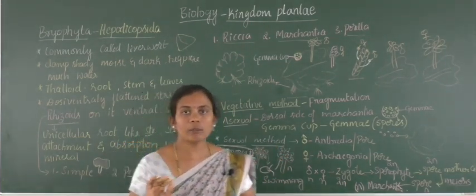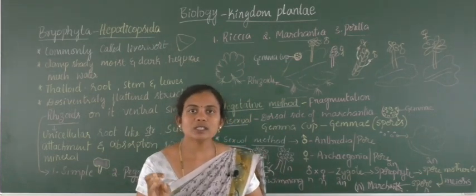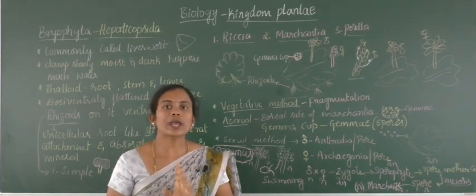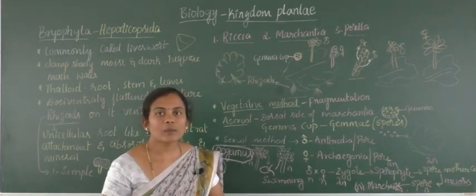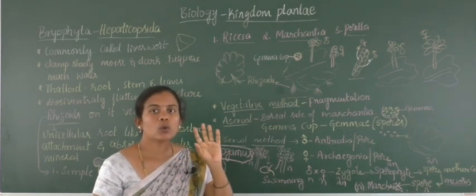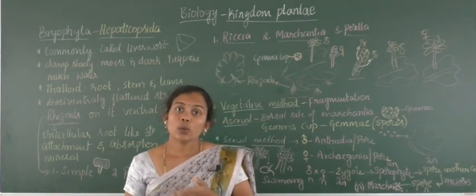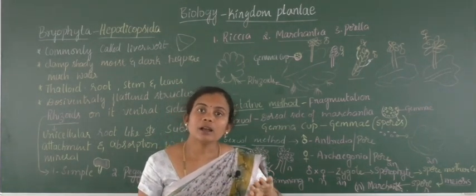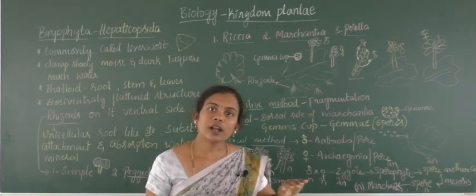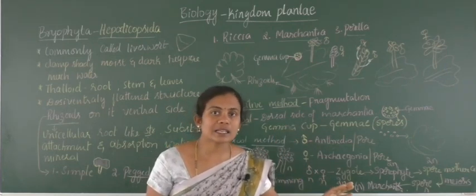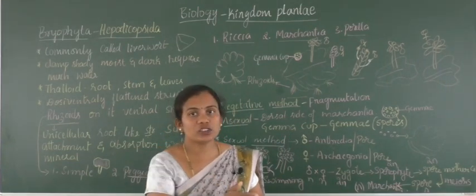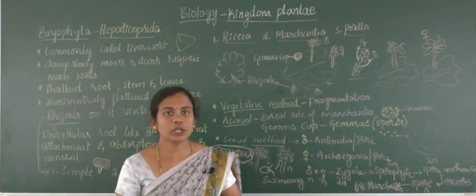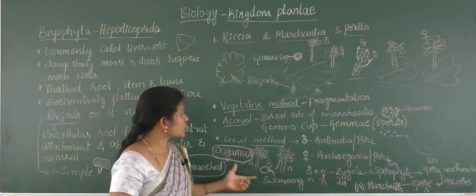We discussed earlier about isogamous, anisogamous and oogamous type of reproduction, right? So in that the last one is oogamous type of reproduction. When it comes to oogamous type of reproduction, you can find one non-motile and the other is motile. Which one will be motile? That will be a smaller male. Which one will be the non-motile? It will be larger and female. To the female cell, the male cell will reach and then form a fusion to become a zygote, and they develop into a new individual, right? So this is a method of sexual reproduction.